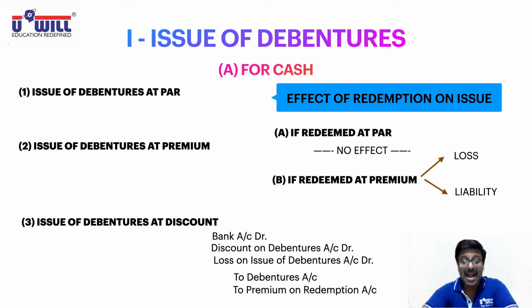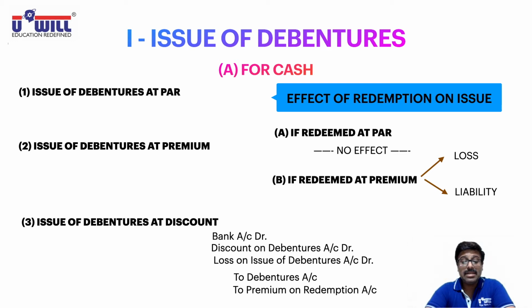Then bank account debit, discount on debentures account debit, loss on issue of debentures account debit, to debentures account, to premium on redemption account. So 6 situations are possible: issue at par, redeemable at par; issue at premium, redeemable at par; issue at discount, redeemable at par; and then issue at par, redeemable at premium; issue at premium, redeemable at premium; issue at discount, redeemable at premium.